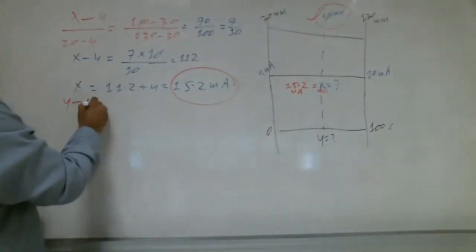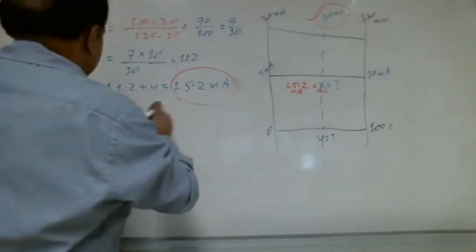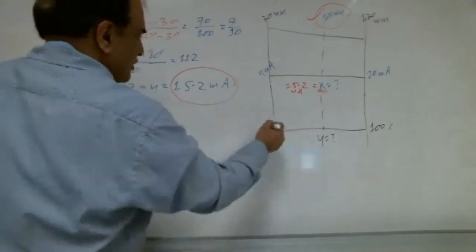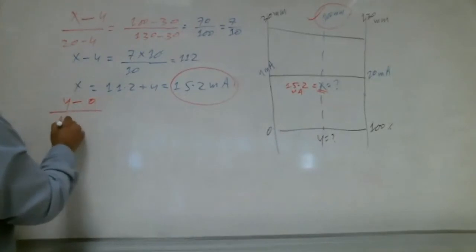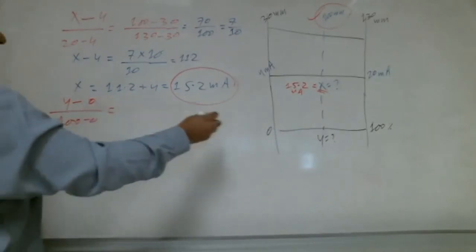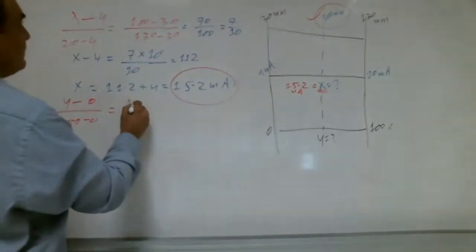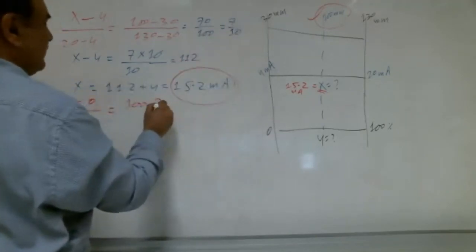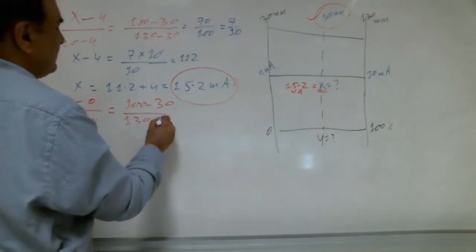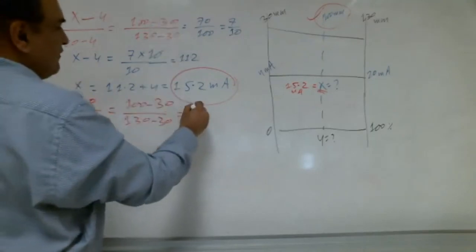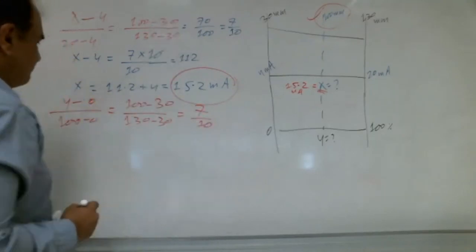Very good. So Y minus 0 over 100 minus 0 is equal to, what is in front of Y? 100 minus 30 over 130 minus 30. Same as this one. That will be equal to 7 by 10.